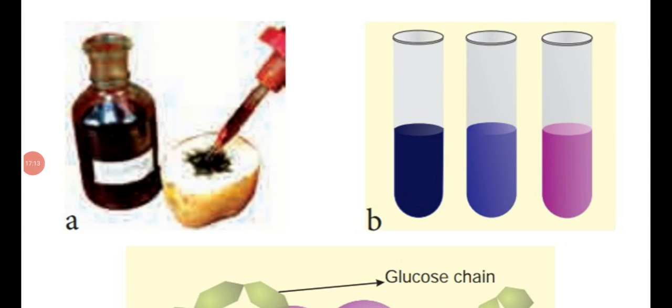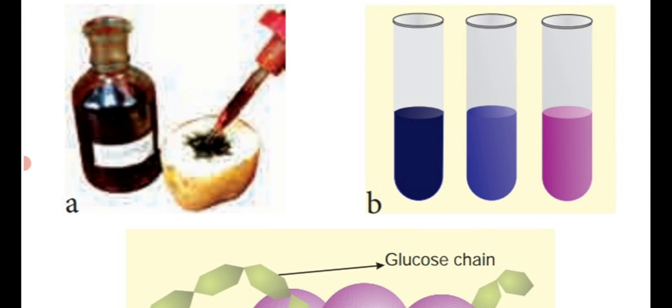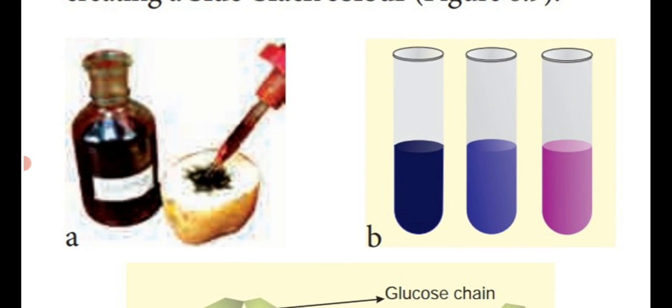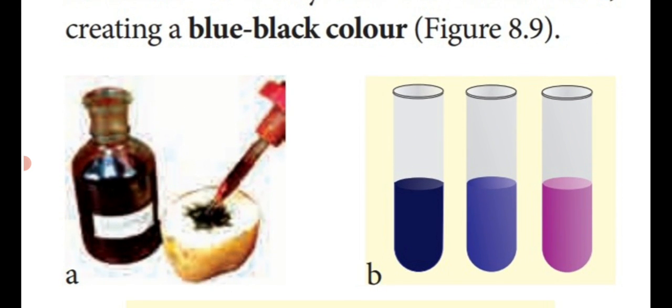Dear students, see the diagram. First one is the bread piece. On top of the bread piece, if you add potassium iodide solution or iodine, it changes into blue-black color, indicating the presence of starch in the bread. Second diagram, we are taking three test tubes.